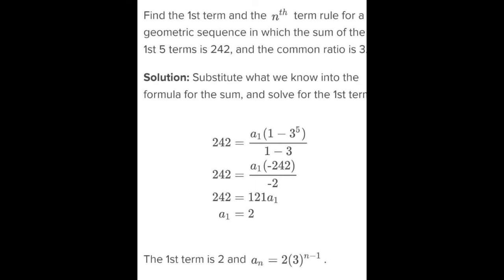Solve 3 raised to 5, and subtract 1, which gives negative 242. The denominator, 1 minus 3, is equal to negative 2. Then you divide, and the first term is 2. The first term is 2 and a_n equals 2 times 3 raised to n minus 1.